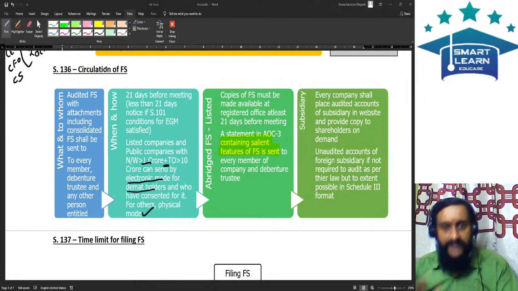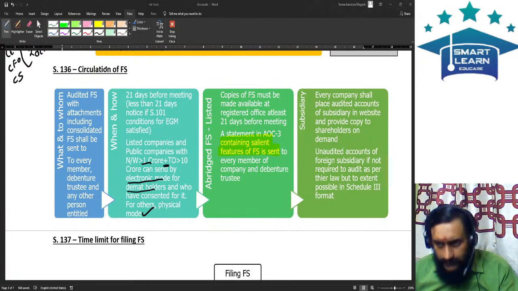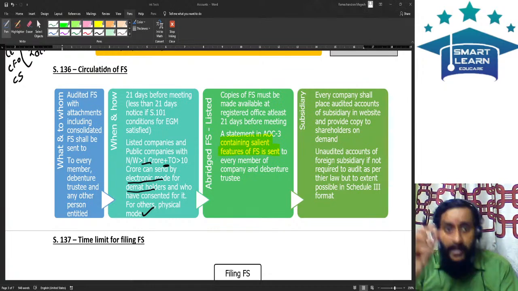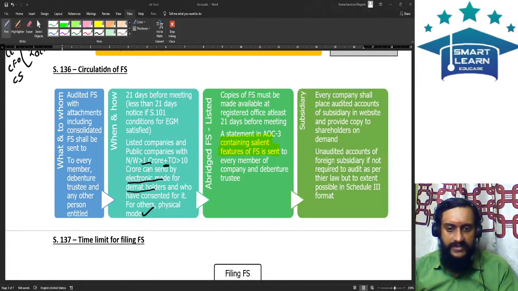This is an advantage both to the company as well as to the member. If you give a 300-page document to the member and tell him this is the financial statements, he does not know what to look into and what not to look into. And the law facilitates this. You should send an abridged financial statement. This concept is applicable only with respect to a listed entity.